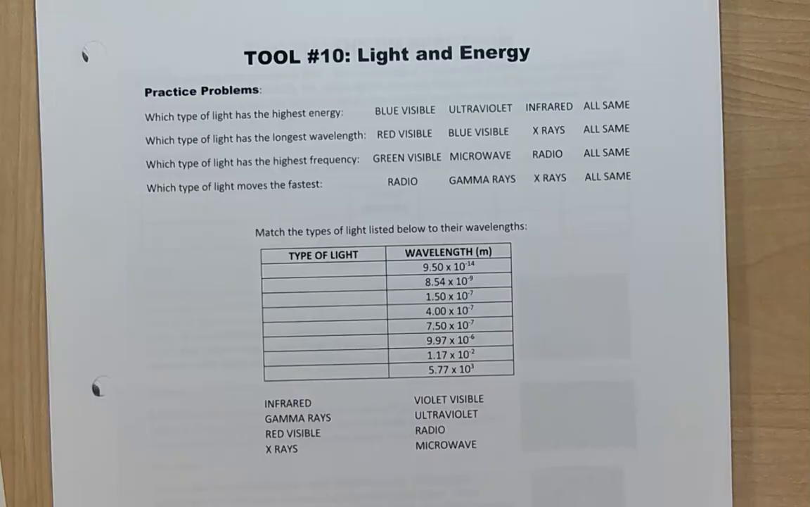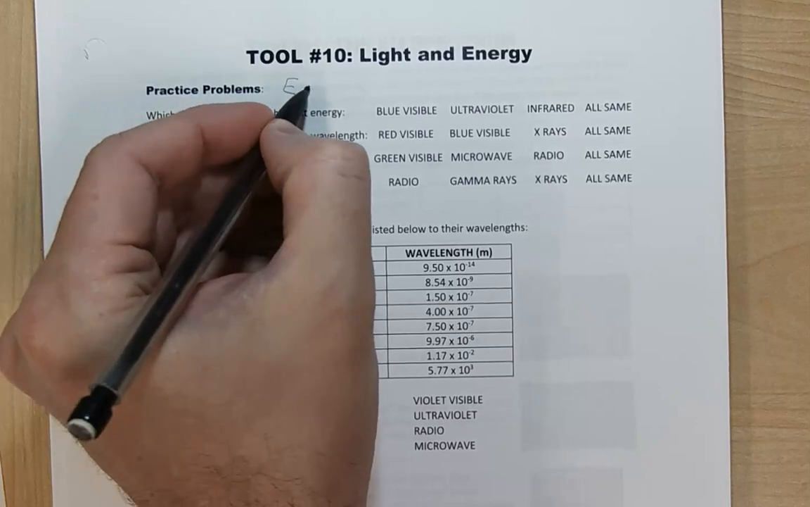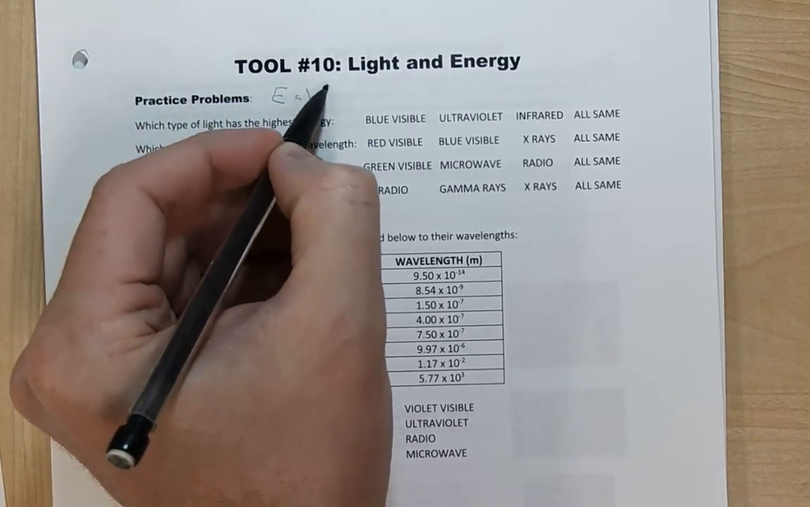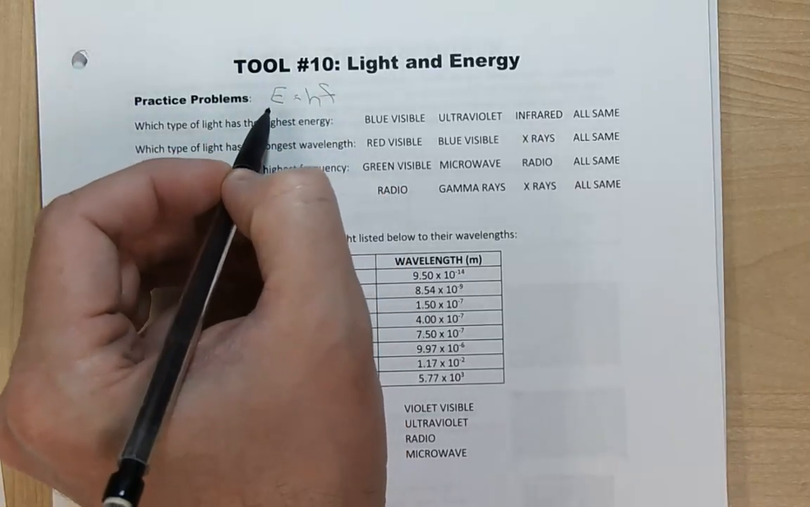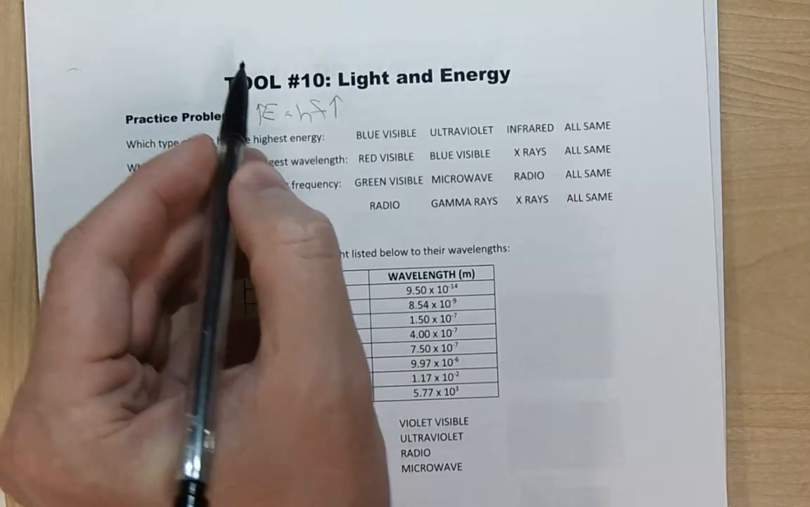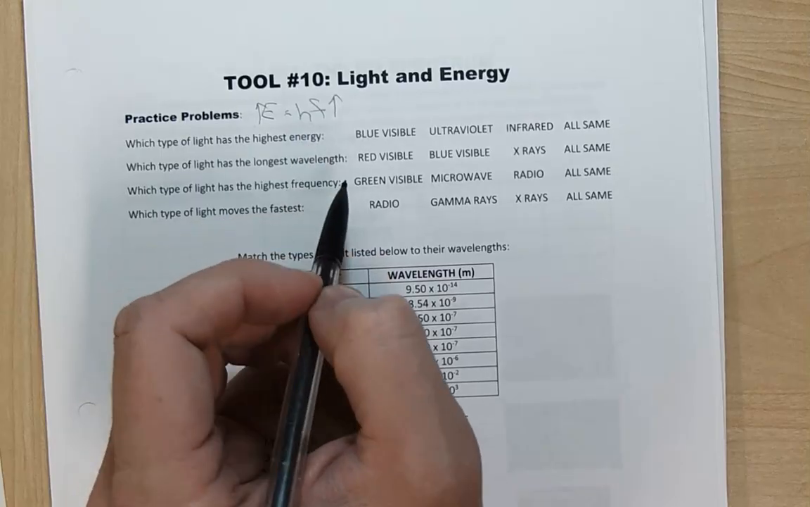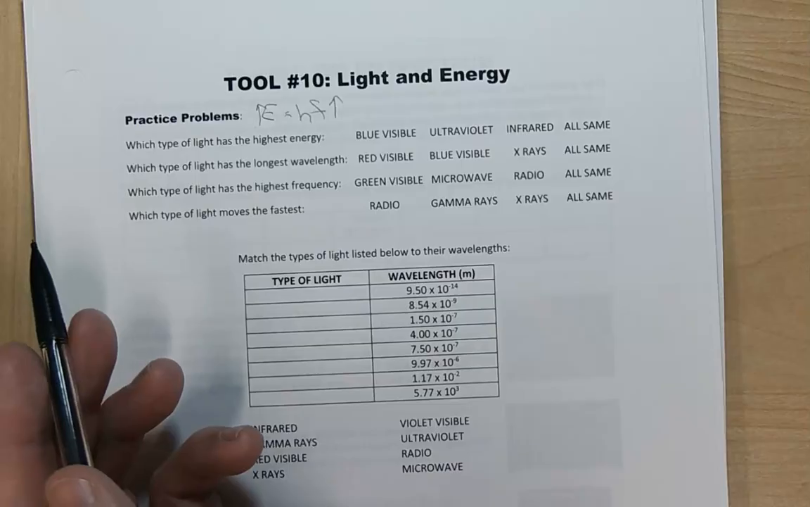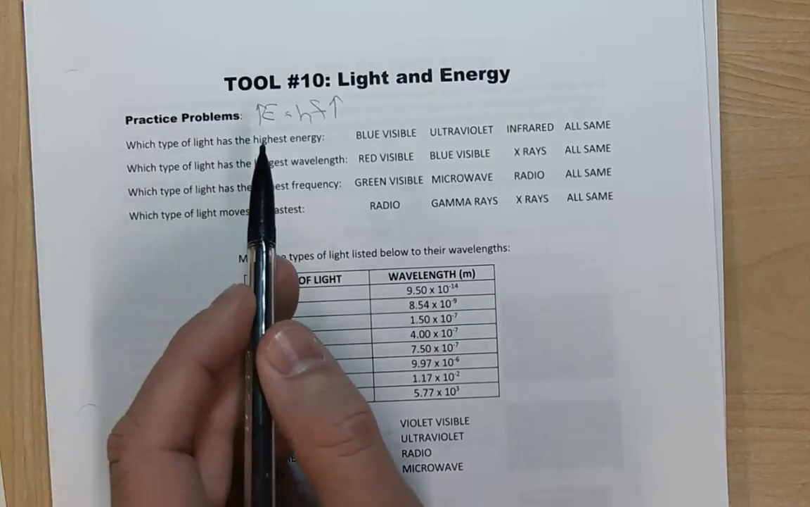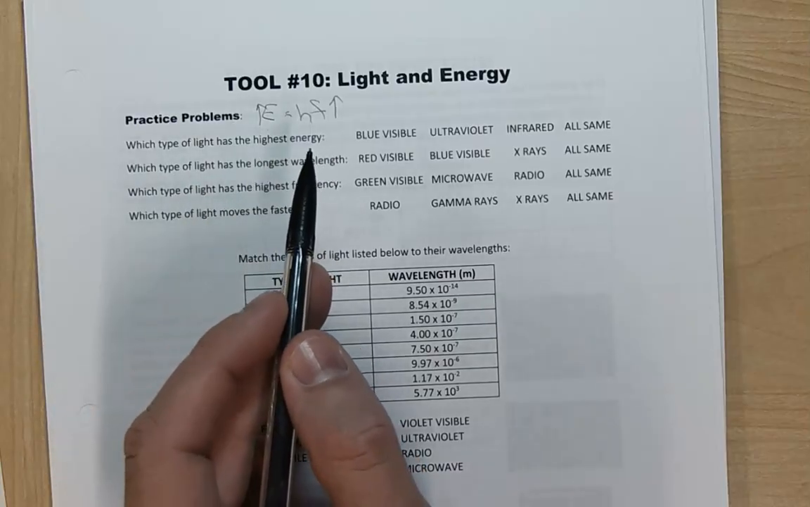So, a little bit more looking at the relationships between wavelength and the types of light, right? What type of light has the highest energy? Well, energy is Planck's constant times frequency. H is never a variable, right? H is a constant. So high energy means high frequency. So the highest energy light is going to be the highest frequency light.